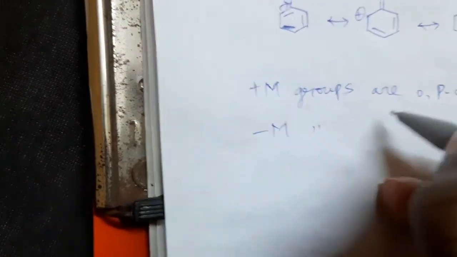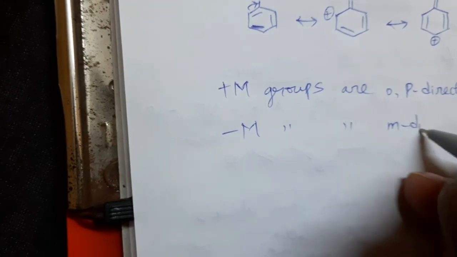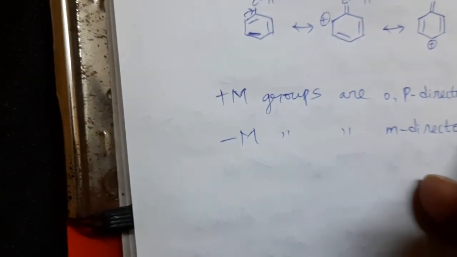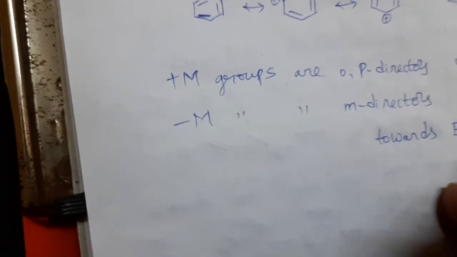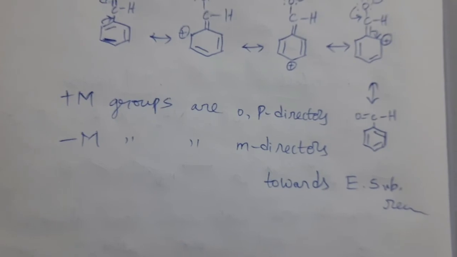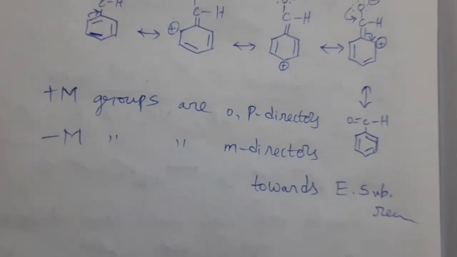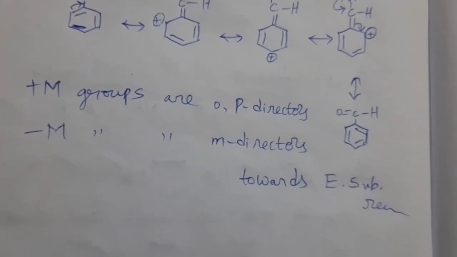Minus M groups are meta directors towards electrophilic substitution reactions. Remember this sentence. Plus M groups are ortho, para directors. Minus M groups are meta directors towards electrophilic substitution reactions.